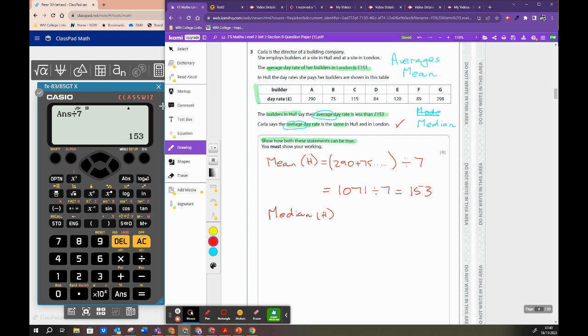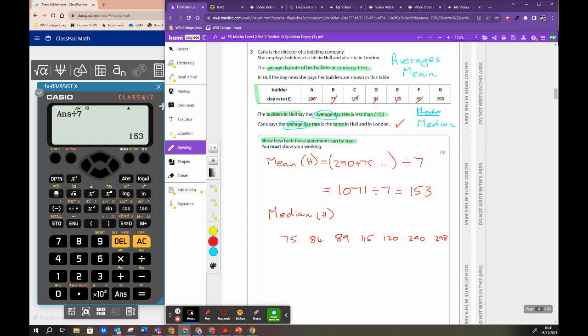For the median calculation, I need to put these in order, starting with the smallest. Next smallest, 84. Next smallest, 89. 115. Cross them off as you go. 290 and 298. 290, 298.